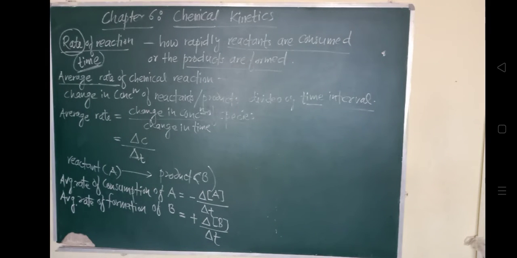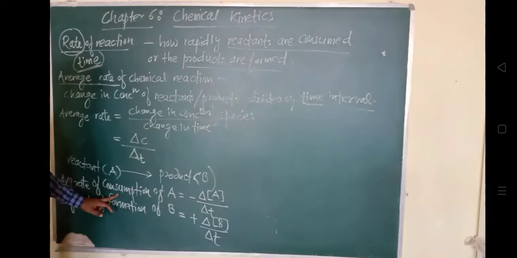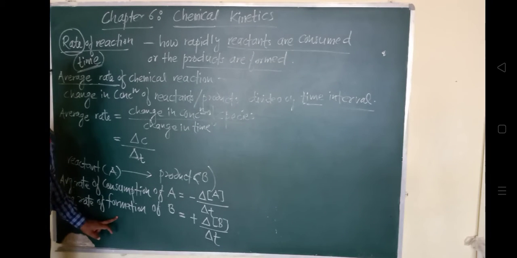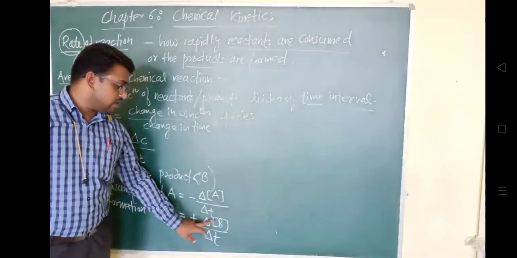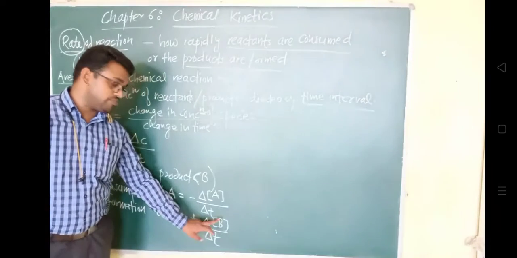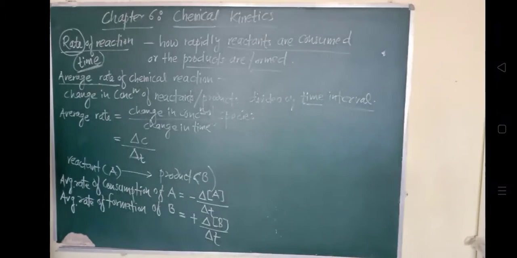Okay, so we are using a minus sign for the reactant, for the consumption, because they are getting consumed, and for the product, which is forming, we are using a plus sign here, plus delta B. This B will represent the concentration of B, the concentration of the product, divided by the time interval delta T, the change in time.